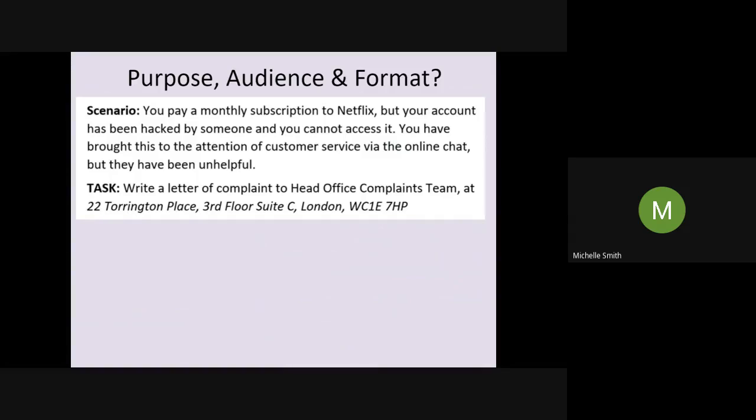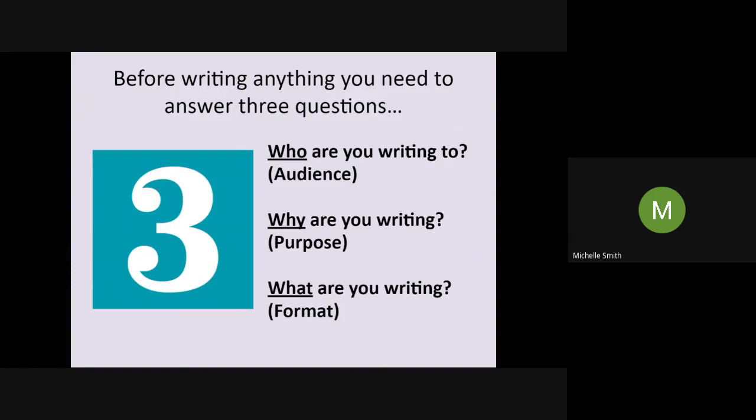We're presuming that that is a group of people. It's not just one person. So we're going to have to use the salutation, dear sir or madam here. However, if we're writing to a head office complaints team, we know that we're going to have to be quite formal. So in terms of our audience, we know that we're not going to be saying, all right, mate. We're going to have to keep our language formal because we don't know these people.